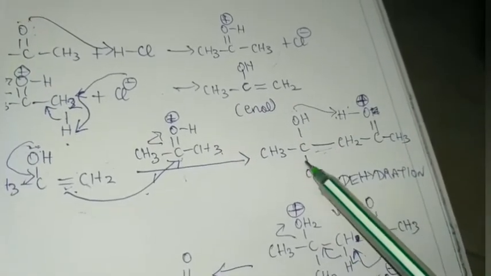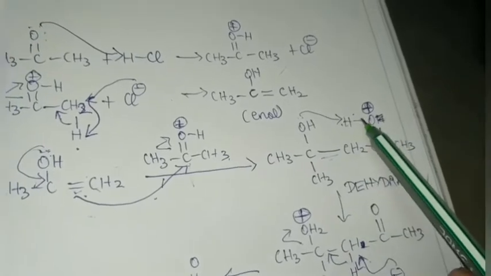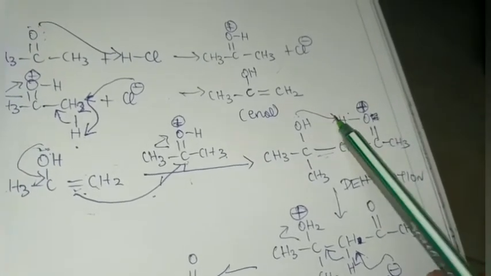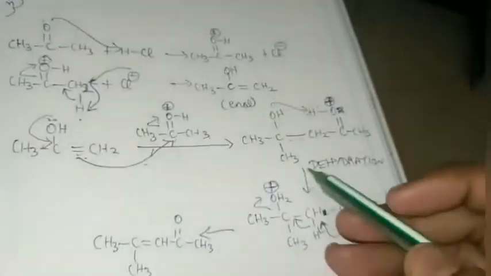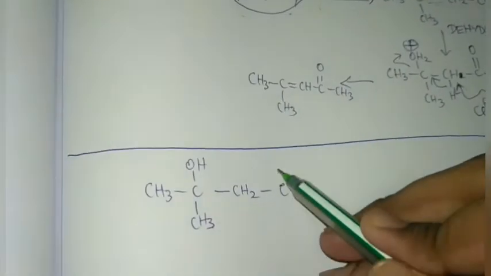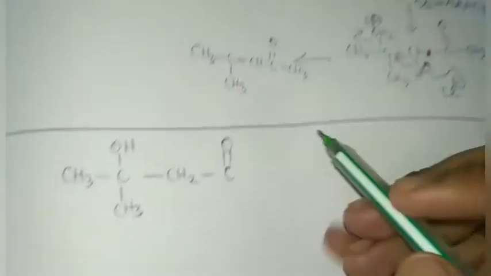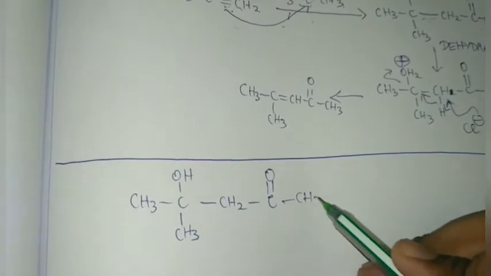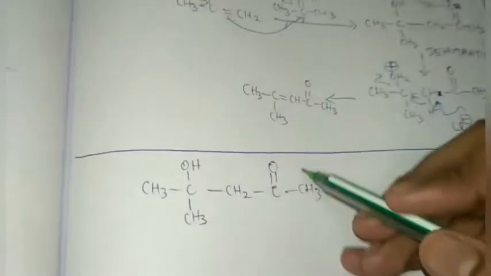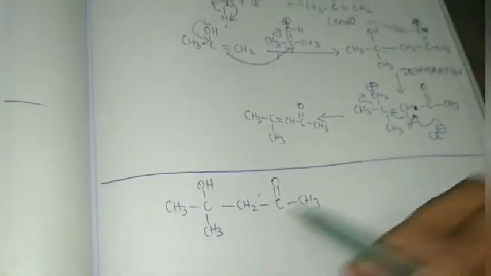So this is actually the beta hydroxyaldehyde. We only remove the H plus and form the double bond over here. This is the beta hydroxyaldehyde of the acetone compound. So this is the product.